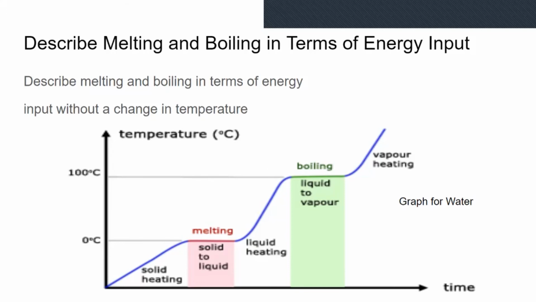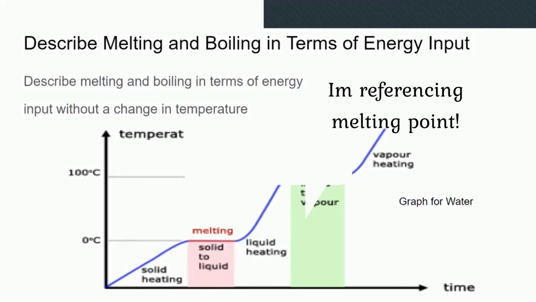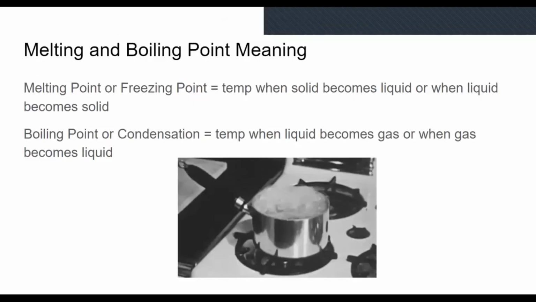So at this point, temperature does not change. Only after that does it become a liquid or gas. Melting and boiling point meaning. Melting point or freezing point equals the temperature when a solid becomes liquid or is in the process of becoming liquid, or when liquid is in the process of becoming solid. Boiling point or condensation point equals the temperature when liquid is becoming gas or when gas is becoming liquid. It's in the process of, but it's not yet there.